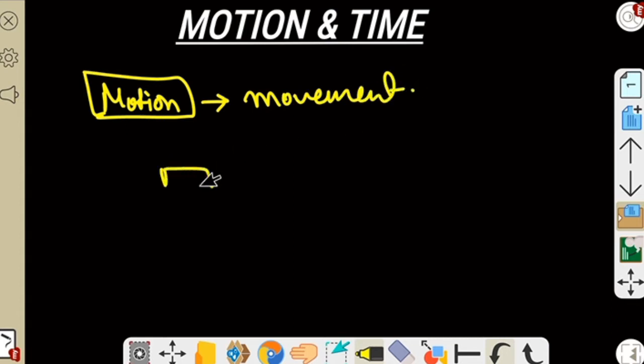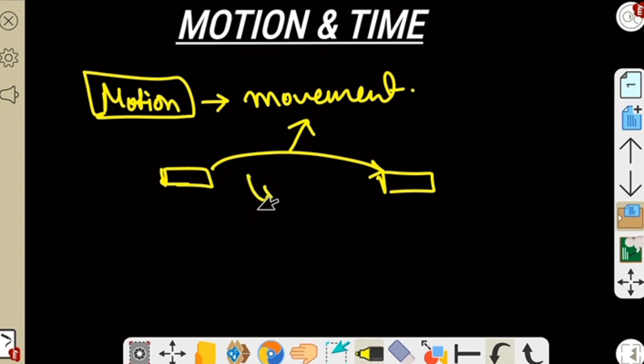Now when an object moves from one position to another position, that is called movement. Obviously it will take some time to move from this position, suppose this position is A, to the position B. So the definition of motion says that an object is said to be in motion when its position changes, suppose in this case position A to position B, with time.